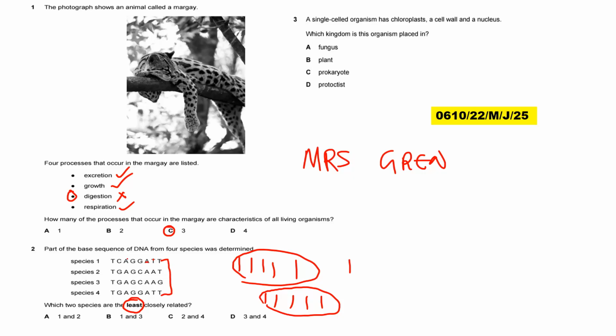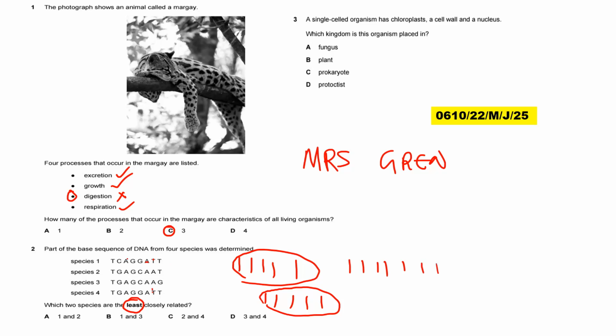The third part is AA, they are similar. The fourth part, they are similar, that's GG. The fifth part is GG, again they are similar. This again is AA, they are similar. TT, they are similar. So these are closely related.